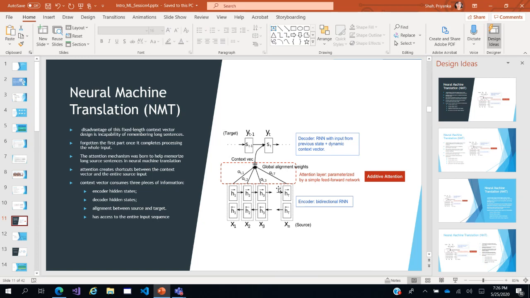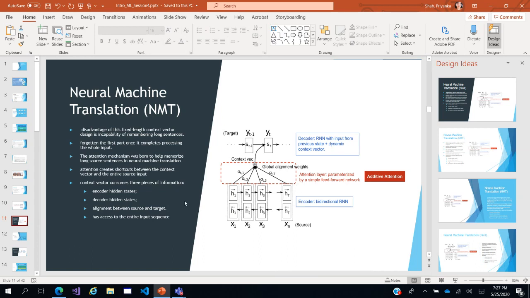source sentences. So instead of remembering each and every word in the sentence, so, she is eating a green apple. Instead of remembering and encoding each and every word, if we could very cleverly assign more importance to words like eating apple or green apple, then it becomes easier for the neural network to persist information about important things and to help memorize long sentences.